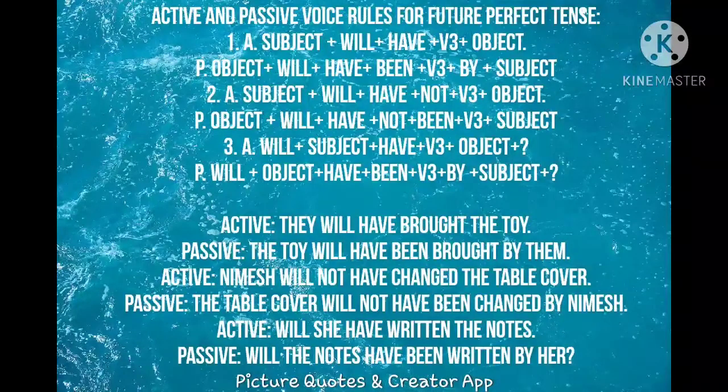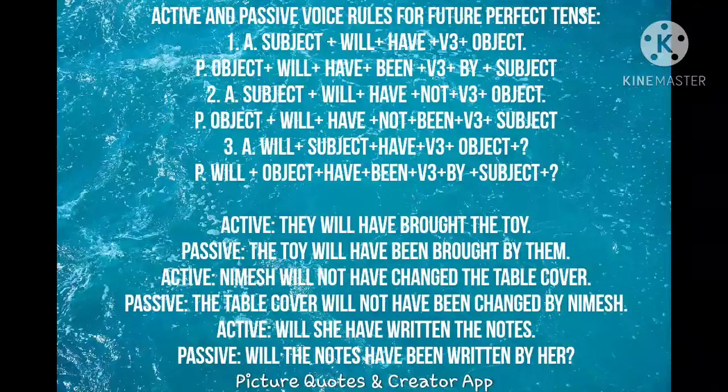Now let's see the future perfect tense. Subject plus will plus have plus V3 form of the verb plus object. This is the active form of future perfect, and the passive form is object plus will plus have plus been plus V3 form plus by plus subject. Look at the example. They will have brought the toy. They is subject plus will the auxiliary verb plus have plus V3 form of the verb plus object. This is the future perfect.